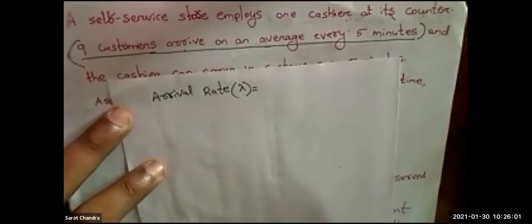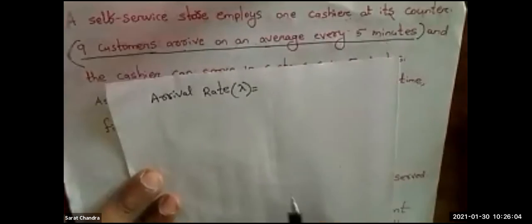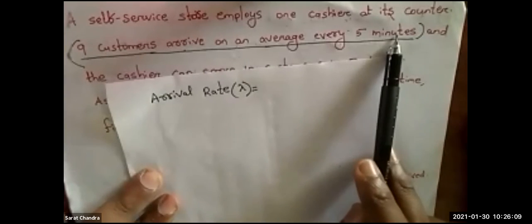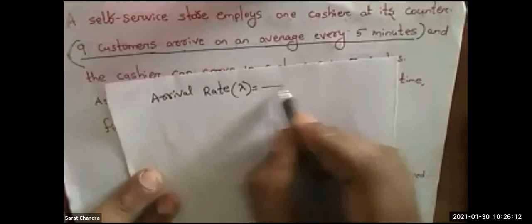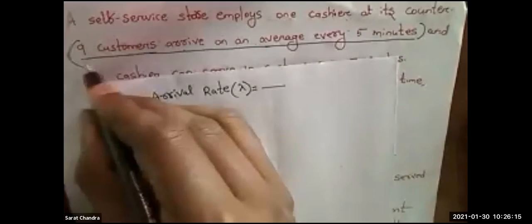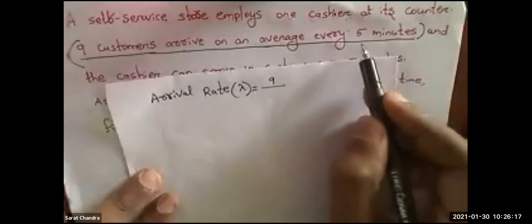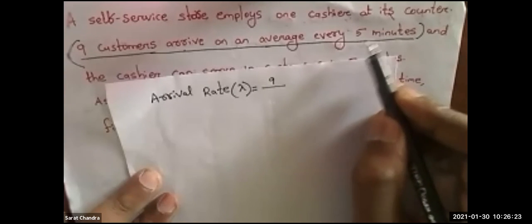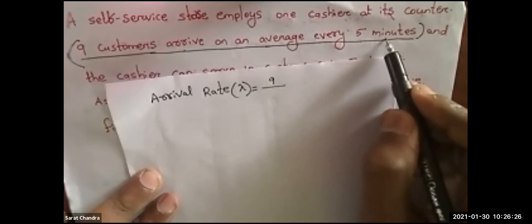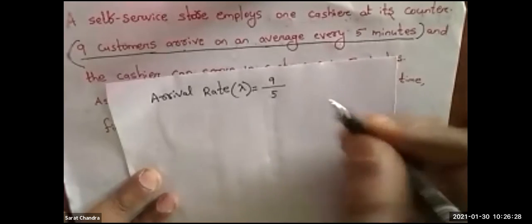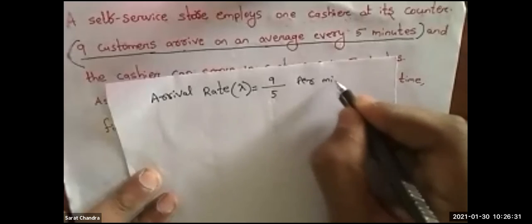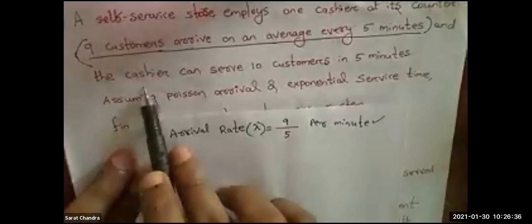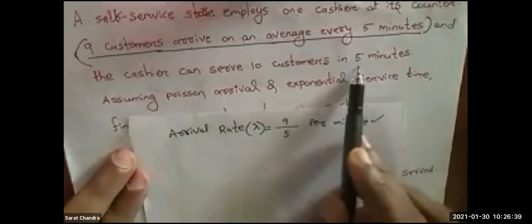Can you tell me the value of lambda by reading this line? 9 customers arrive on an average every 5 minutes. In the numerator there should be the number of customers, which is 9. What is the time? 5 minutes. See this carefully, whether it is 5 minutes or 5 per minute. Simply it is written 5 minutes, only time is given. So it will be 9 by 5 per minute.